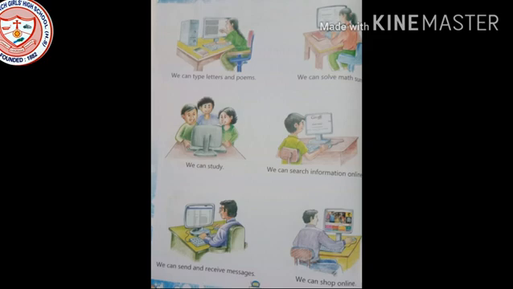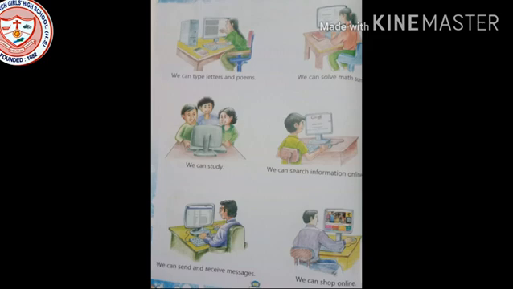That makes a computer a useful machine. That is, number 1, we can listen to music. Number 2, we can play games. Number 3, we can watch videos. Number 4, we can draw and paint. Number 5, we can type letters and poems. Number 6, we can solve math sums.